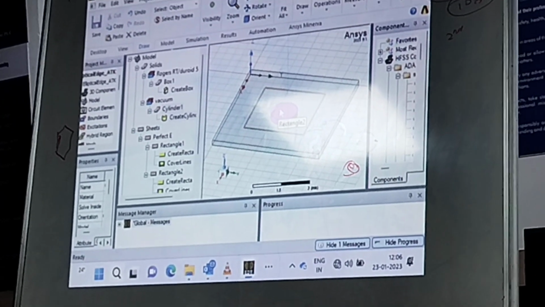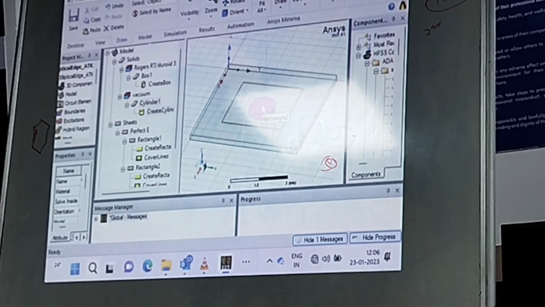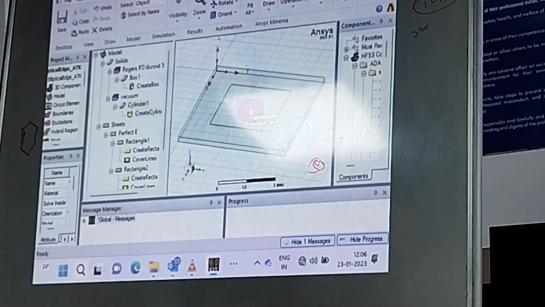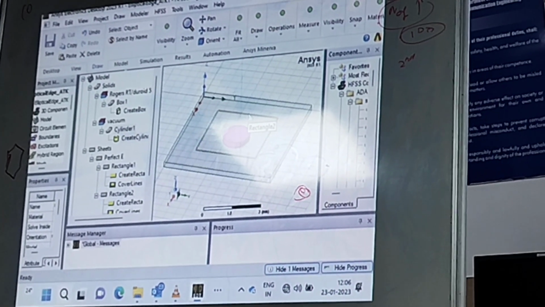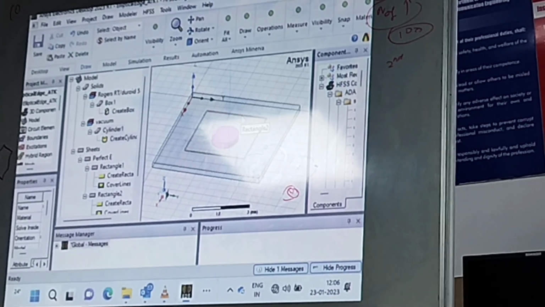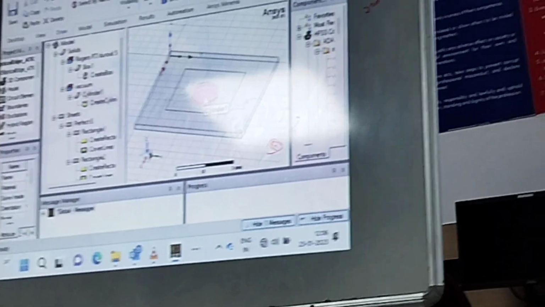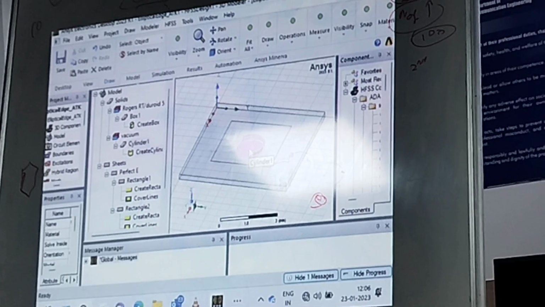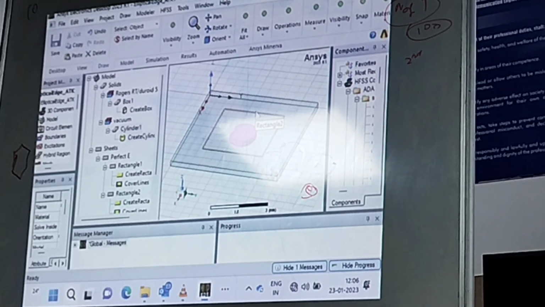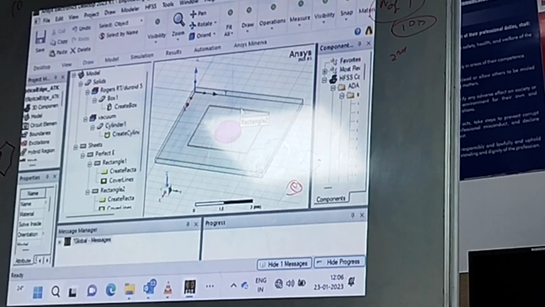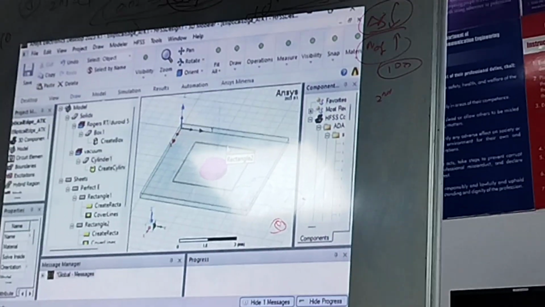Other than that, if you need to find it, the simple way is: in the center of the patch the impedance will be 0. At the edge of the patch it will be maximum. Run optimetrics, run a parametric sweep, where your feeding pin position will change from 0 to the maximum edge with a step size of 0.2. At some point you will get to know what the reflection coefficient is. Based on that you can say this is the maximum impedance where it is matching. But it takes so much time.